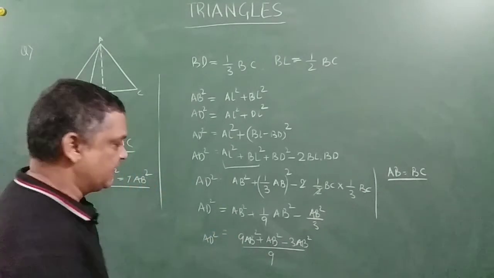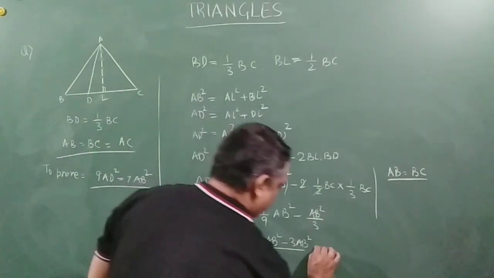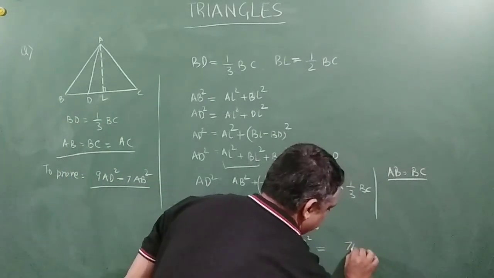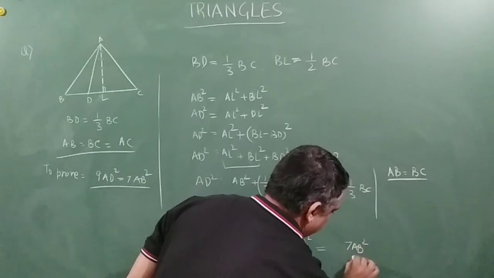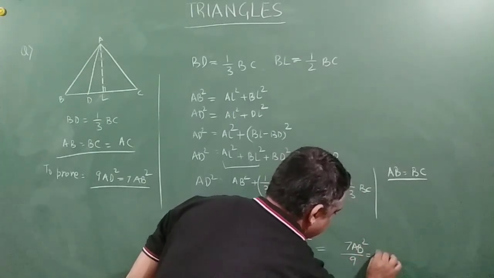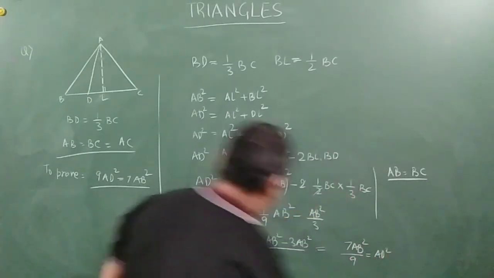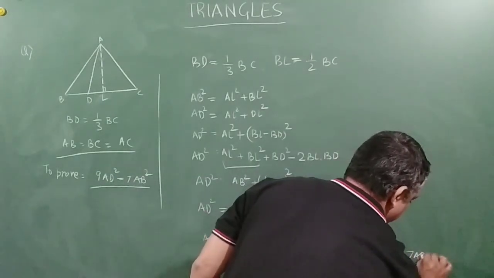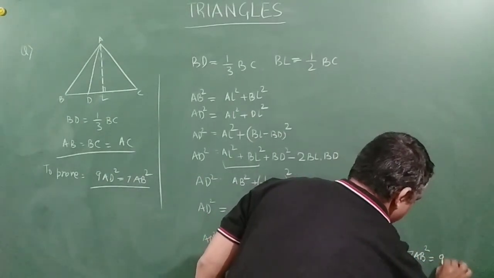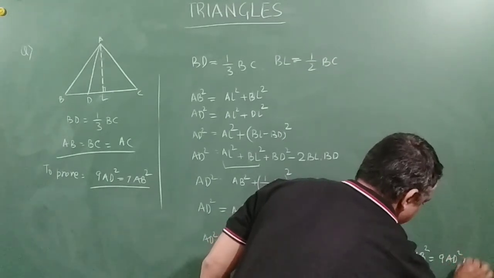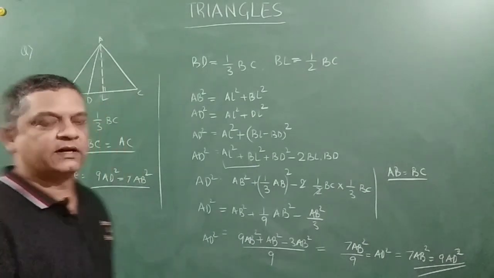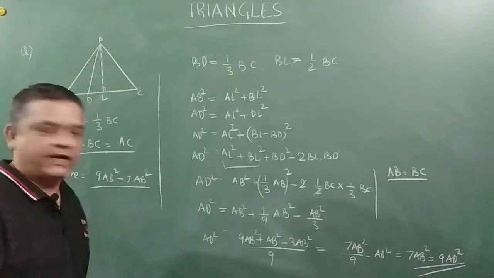Right? Hope this is getting covered on the board. Which is equal to 10 minus 3, that is 7 AB square by 9 is equal to AD square. From this side, 7 AB square is equal to 9 AD square. And this was the required result to be proved, right?